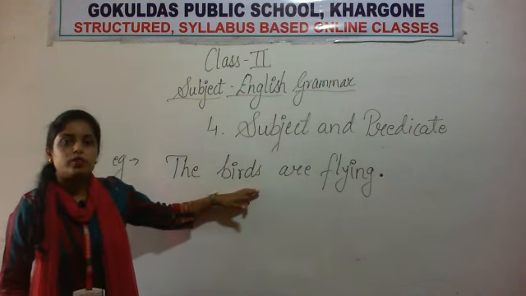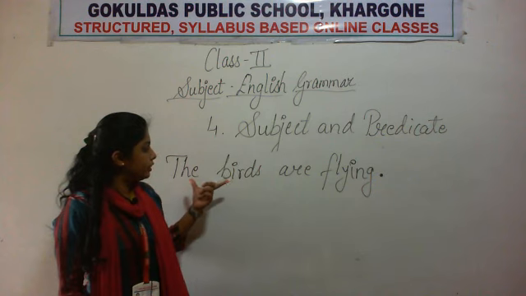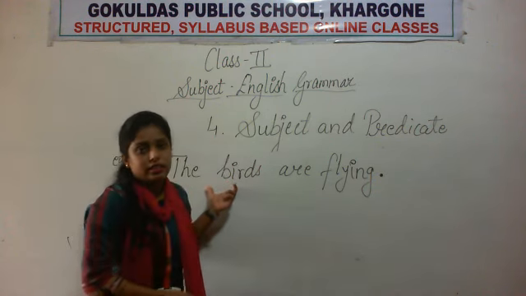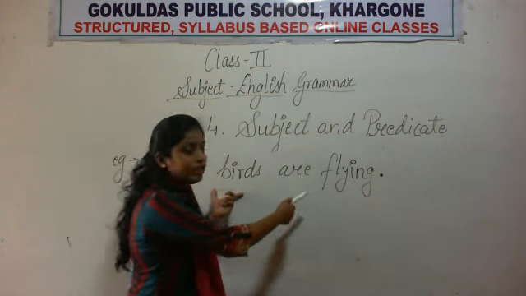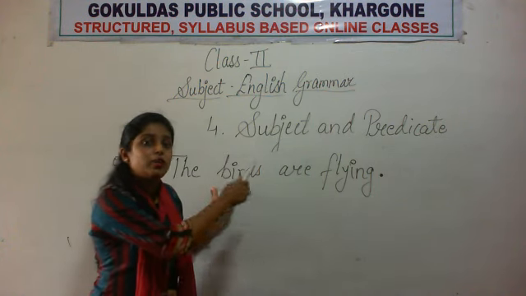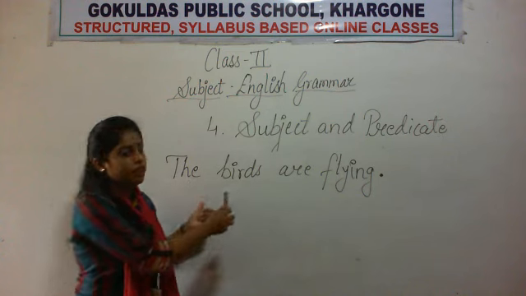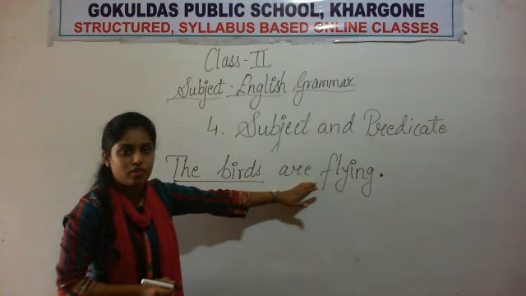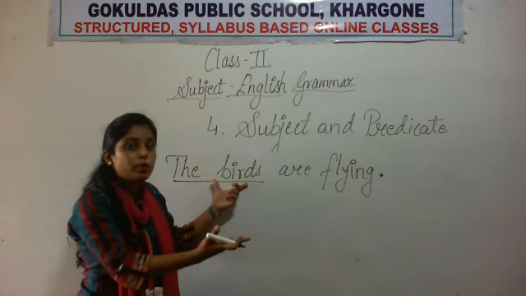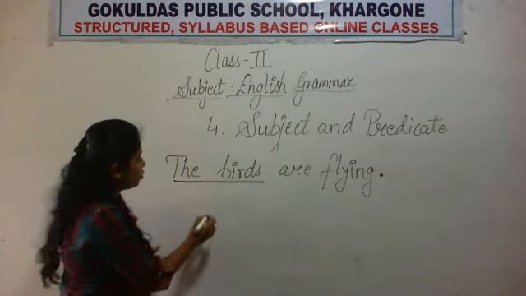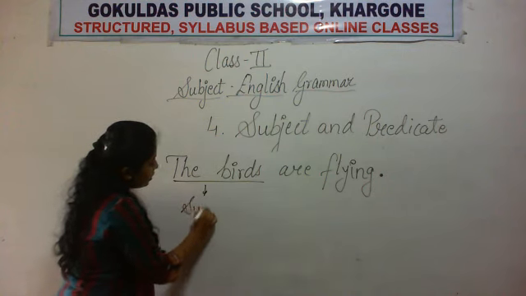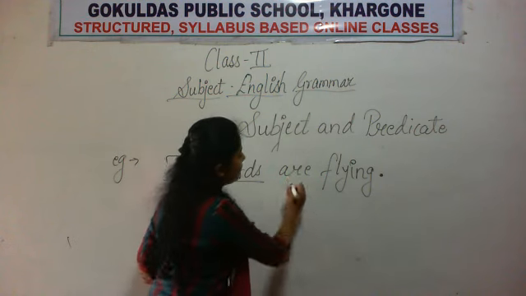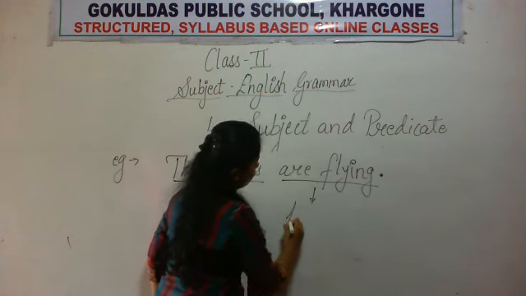The birds. Okay, why? Because this is the part which is telling us what is happening, what is being done. यही पार्ट है जो हमें बता रहा है कि कौन फ्लाई कर रहा है. Who is flying? The birds are flying. Who are flying? The birds are flying. Okay, so who is doing the work? The birds are doing the work. So the birds here is the subject. Now the remaining part is the predicate. जो बच गया वो part है predicate.